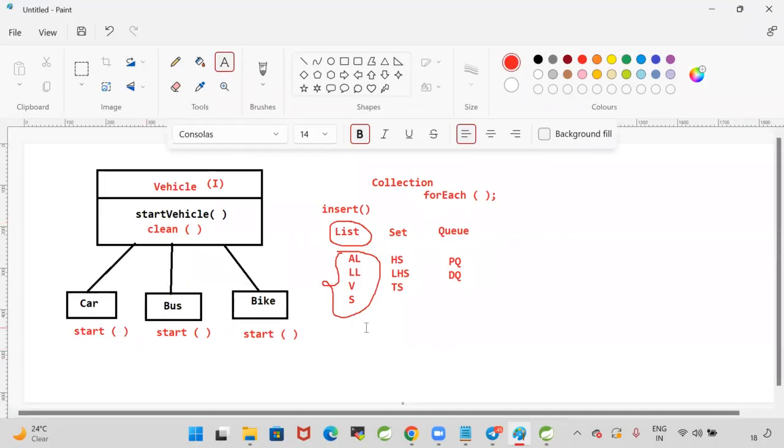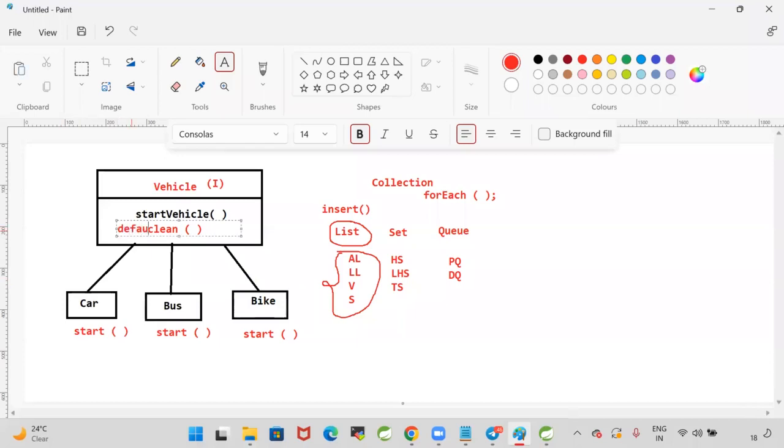That is the only difference. Now, in the start vehicle method, I'm writing a clean method. If I write the clean as an abstract method, my car, bus, bike will fail. I don't want to fail these classes. I will write the clean method as a default method. A default method will contain a body.